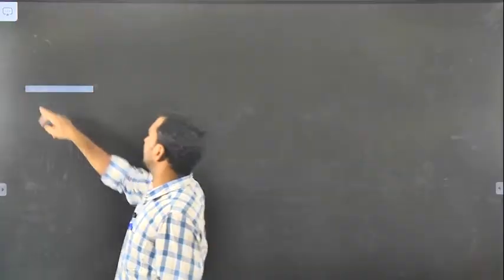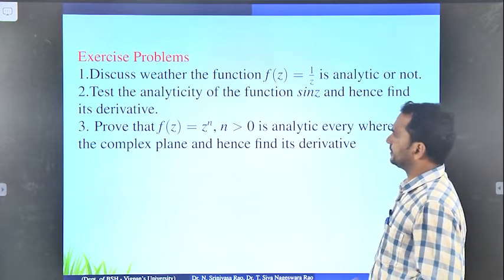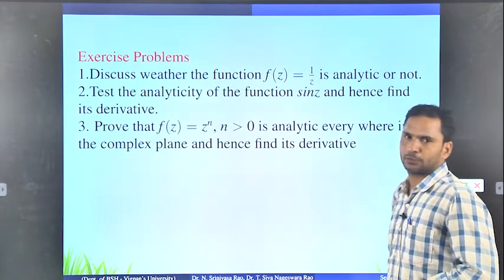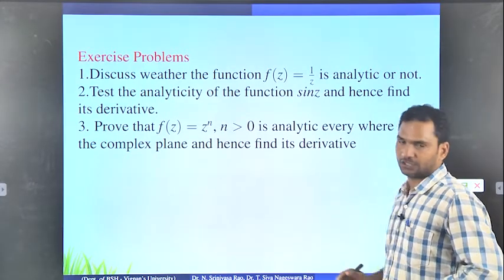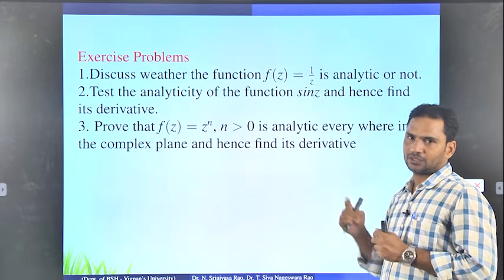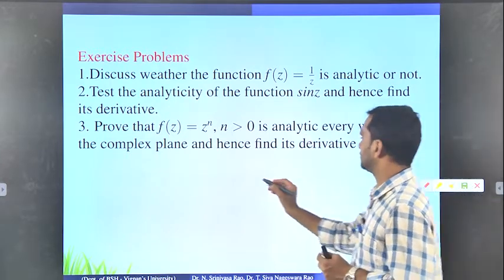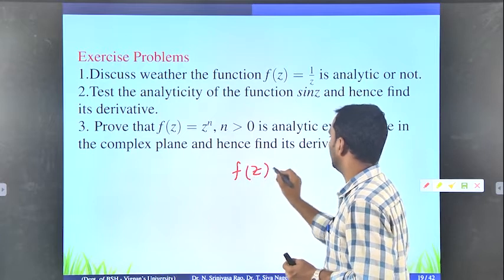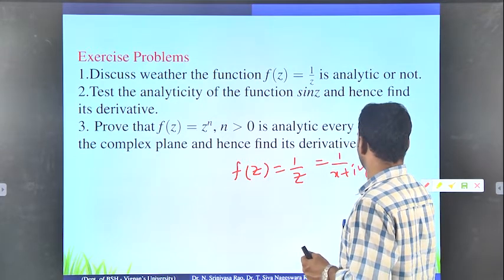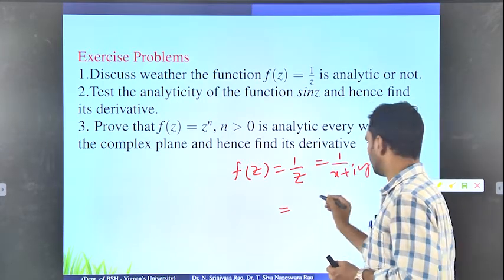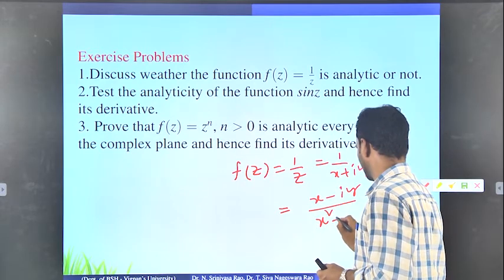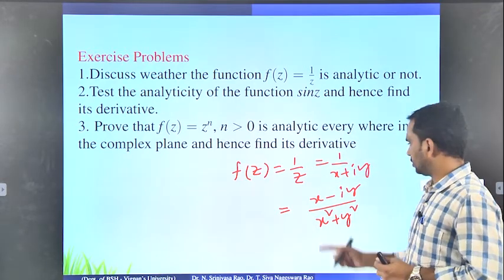First, look at the first problem. Discuss whether the function f of z equals 1 by z is analytic or not. How are you going to prove that? For finding an analytic function, generally we check the CR equations. Now look at f of z equals 1 by z, which means 1 by x plus iy. As everybody already knows from the previous slide, 1 by z is x minus iy by x square plus y square.